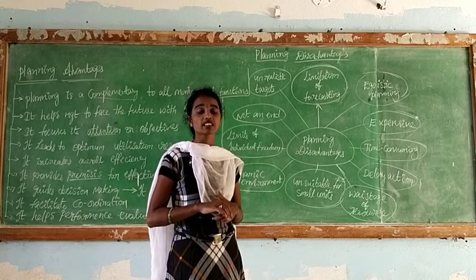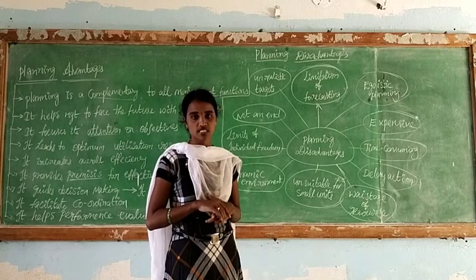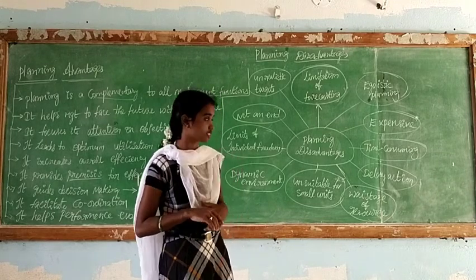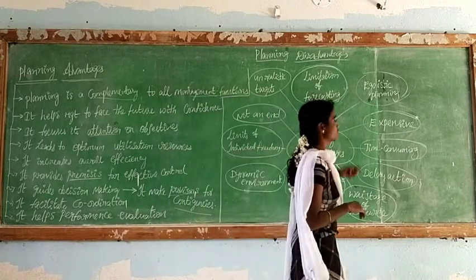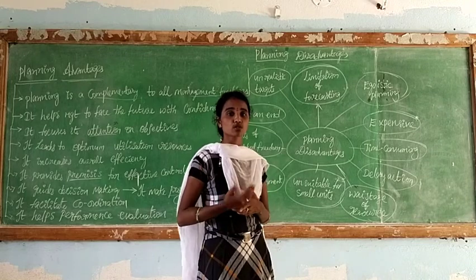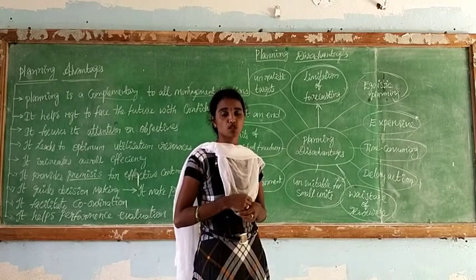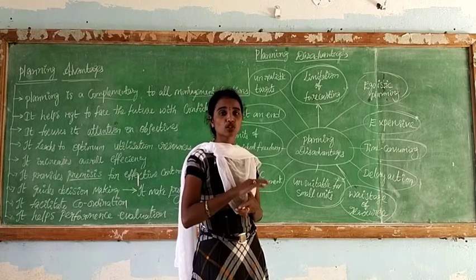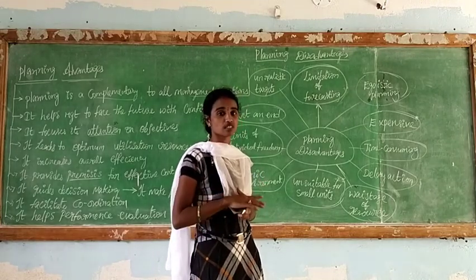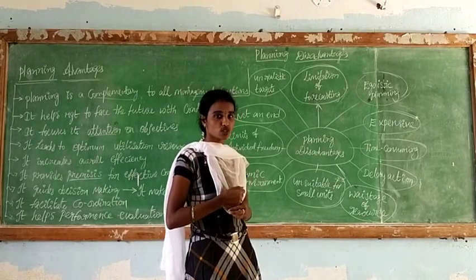So when our plan is not applicable, automatically our plan is wastable. The wastable sense, it is a demerit, a disadvantage. And the second point is egoistic planning. Some of the managers may show their egoism in the planning implementation: I am the superior, you are the subordinate, so I don't want to listen to your words. This is the egoism of planning. At that time we may face the problem of solving the egoistic manner.